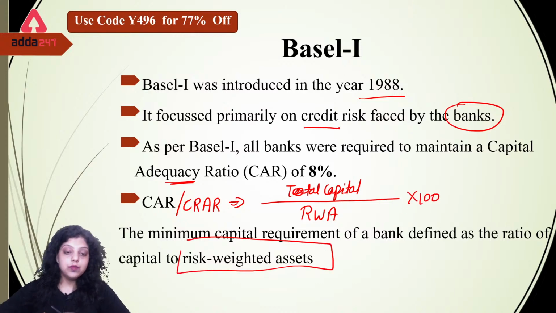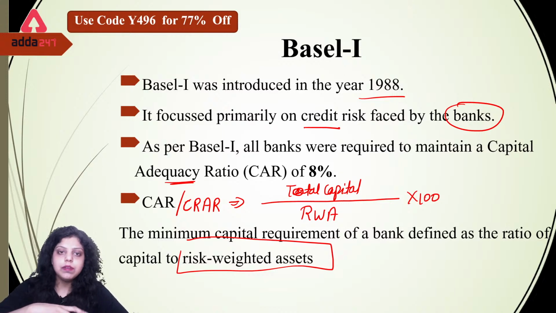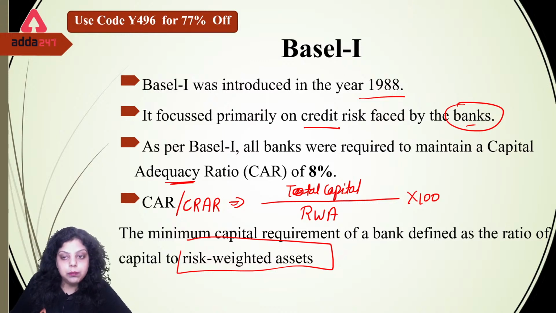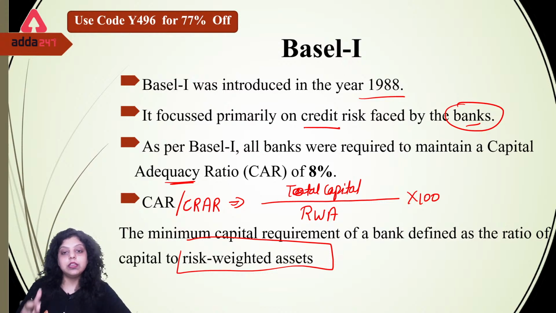Okay, so this is the formula for calculating the capital adequacy ratio, and all the banks in the year 1988, or in India when Basel 1 was implemented in the year 1998, had to maintain a capital adequacy ratio of 8%. Okay, that was the Basel 1 concept. In Basel 1 we simply introduced that we have to maintain a capital adequacy ratio of 8%. This is the only norm or regulation given under Basel 1, and it was followed by the banks. So banks have to maintain 8% capital adequacy ratio, which is calculated by total capital divided by risk weighted asset into 100.